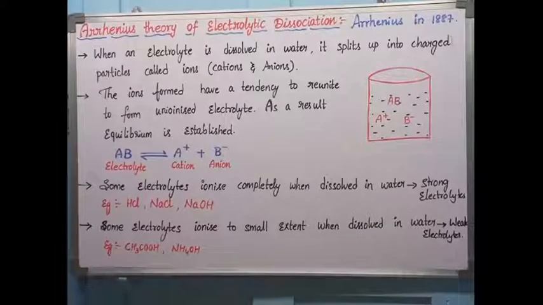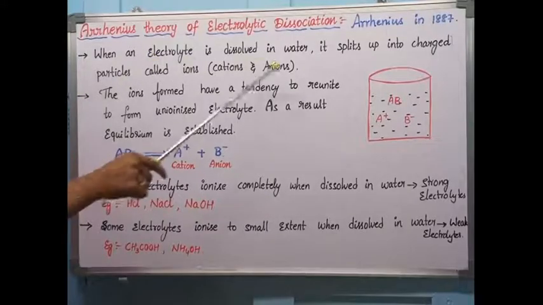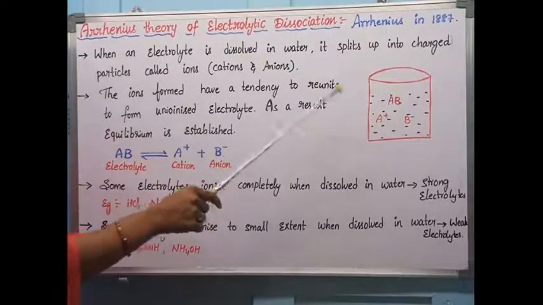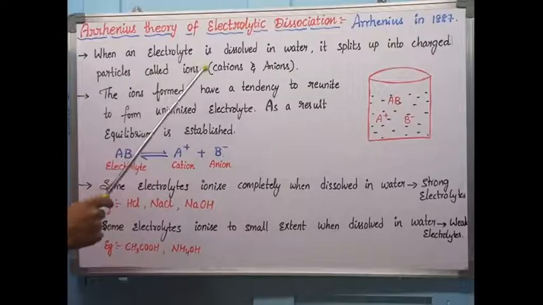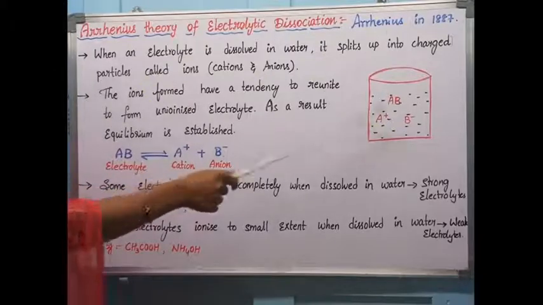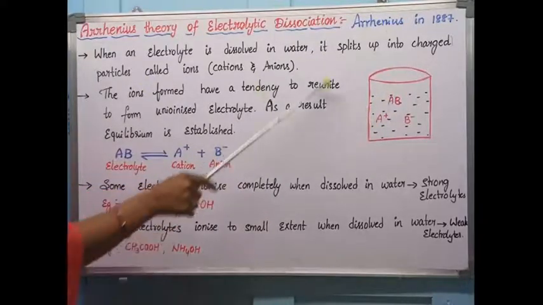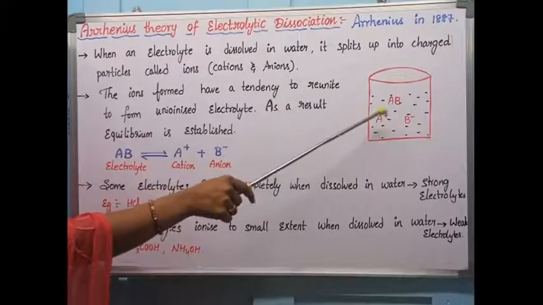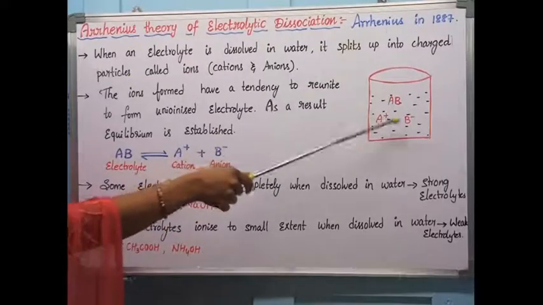Now let us see the Arrhenius theory of electrolytic dissociation. In order to explain the behavior of electrolytes, Arrhenius proposed this theory in 1887. What are the main postulates of this theory? When we dissolve an electrolyte in water, it splits into different ions, called cations and anions. Already we know a cation means a positively charged ion, and an anion means a negatively charged ion. For example, AB is an electrolyte. When you add it to water, it splits up into A plus and B minus. A plus is the cation, B minus is the anion.